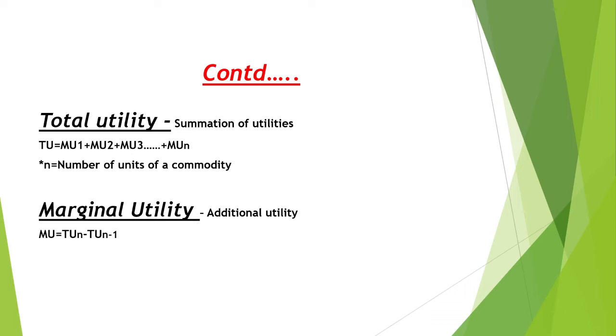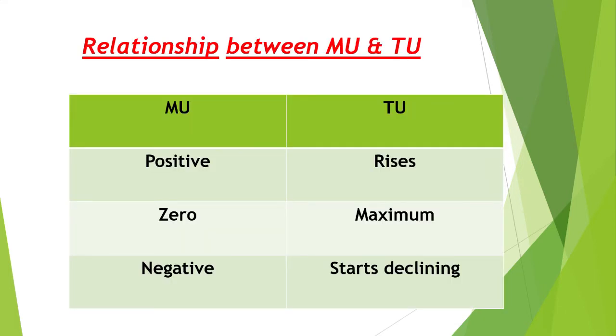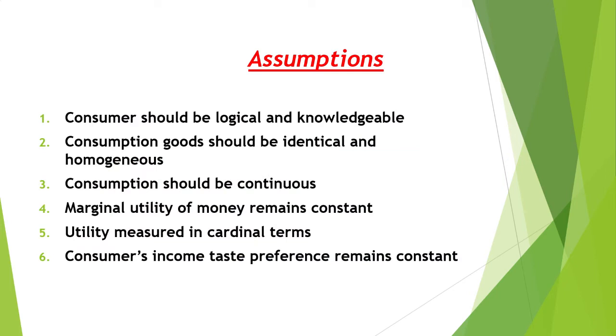The relationship between marginal utility and total utility can be given as: when marginal utility is positive, total utility rises. When marginal utility is zero, total utility is at its maximum. When marginal utility is negative, total utility starts declining. The law is true only under certain assumptions.